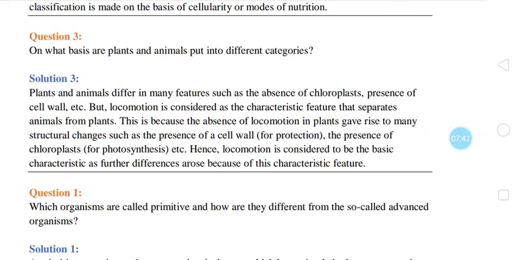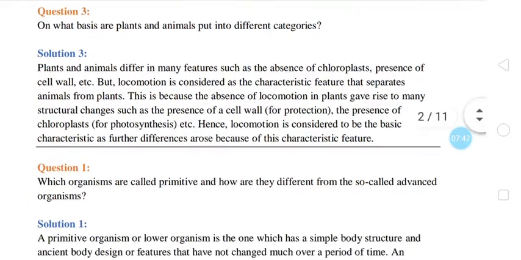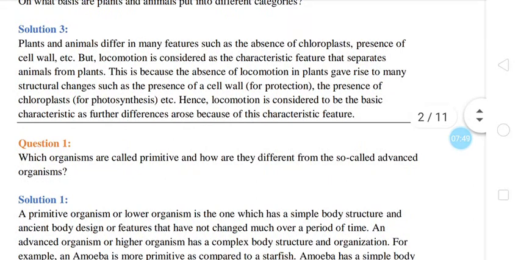Question number 3. On what basis are plants and animals put into different categories? Plants and animals are kept in different categories. How? According to Whittaker classification system, we have seen eukaryotic multicellular organisms are classified further from Protista. Then on the basis of cell wall present or cell wall absent, this was the characteristic to separate plants and animals from each other. Let us see what is given in the solution.